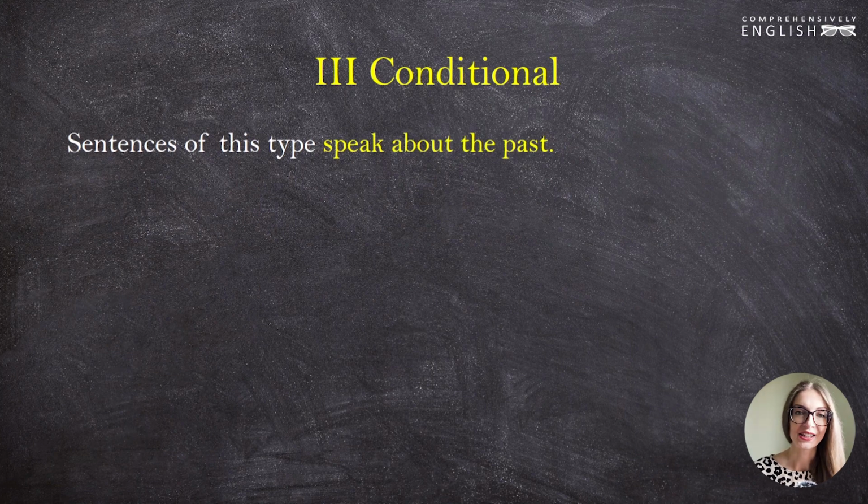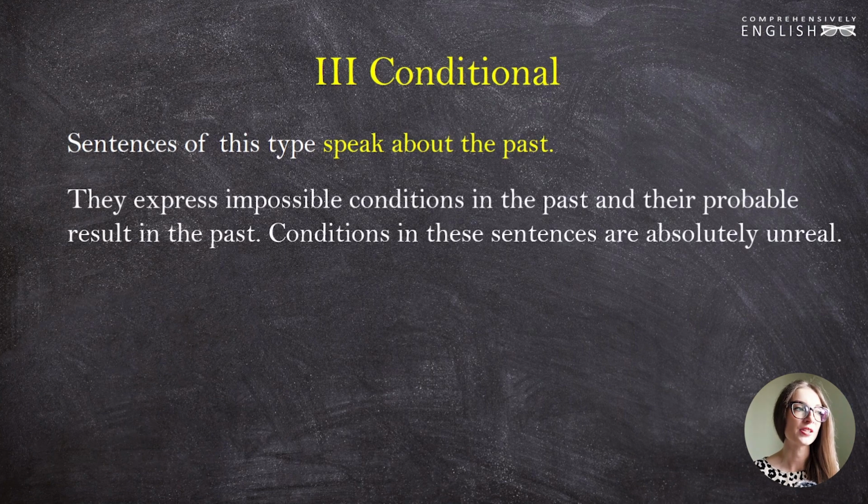Now, the third conditional. Sentences of this type speak about the past. They express impossible conditions in the past and their probable result in the past. Conditions in the sentences are absolutely unreal because we cannot go back in time and change something in it.